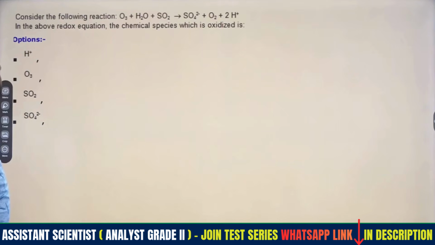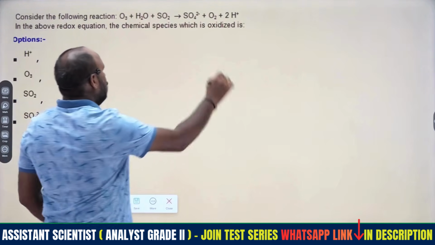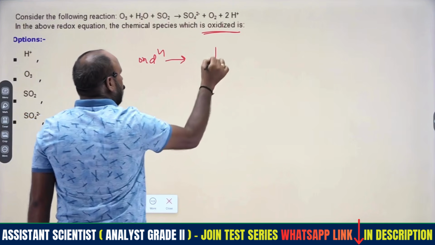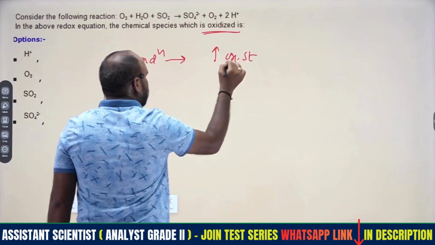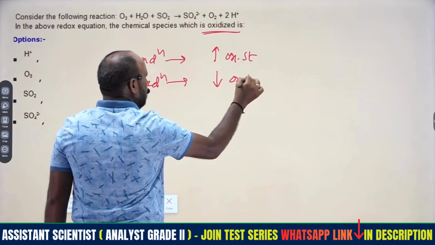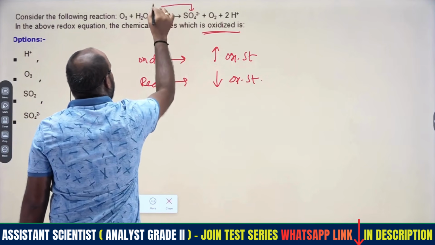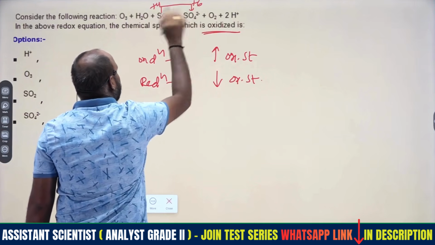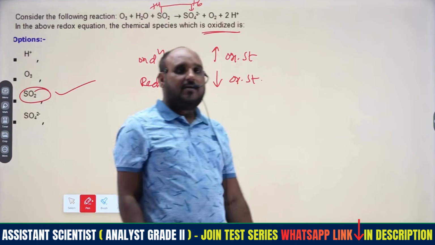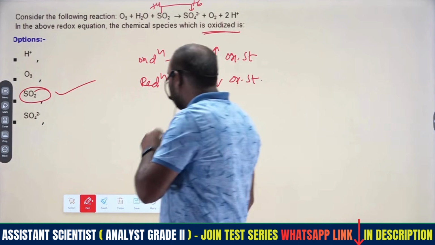Then coming to this: a reaction is given, in which chemical species will undergo oxidation. Remember, oxidation means increasing the oxidation state, and reduction means decreasing the oxidation state. Here SO2 is converted to this; S goes from +4 to +6, increasing the oxidation state. Therefore this species is involved in oxidation, in a redox reaction.